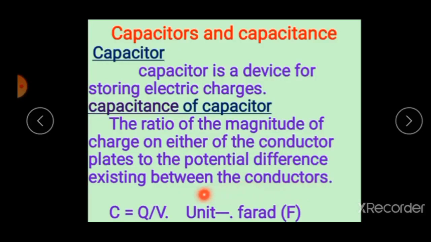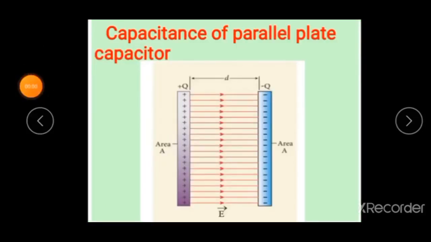So the total number of electric lines of force crossing through the given area is given by phi is equal to the closed integral of E vector into dA vector. It is a scalar quantity and its unit is Newton meter square per coulomb, or another unit, volt meter. Next topic, Gauss law.